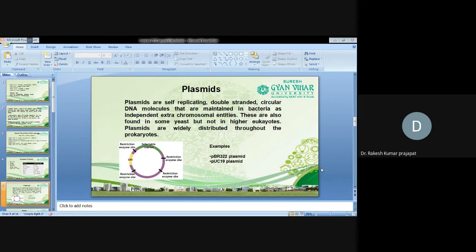As you can see in the picture, plasmids contain an origin of replication, restriction enzyme sites, cloning sites, and selectable marker genes. Examples are pBR322 and the pUC (University of California) 19 series plasmids. These are the two plasmid vectors most commonly used.